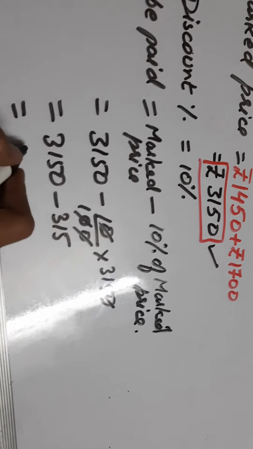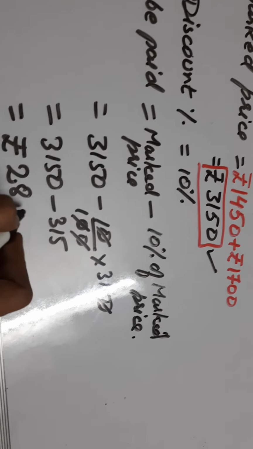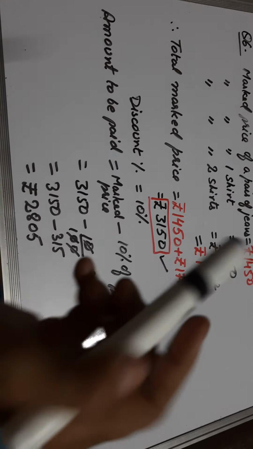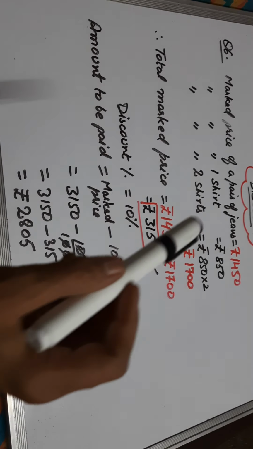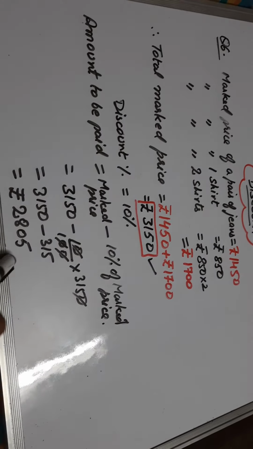So what do you get? You will get rupees 2835. You have to pay 2835 rupees for all the 4 things, means a pair of jeans and 2 shirts. Actually they cost 3150, but after getting a discount of 10% we got them for rupees 2835.